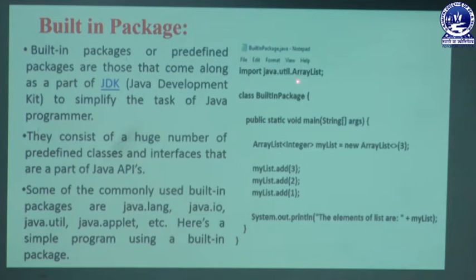Instead of ArrayList, we can also use a star asterisk. That means whenever the user writes import java.util.* semicolon, we can include all classes and interfaces present in that util package in our program. Then we can define a class named BuiltInPackage. In that class we write public static void main with the parameter String args, where args is an array type.